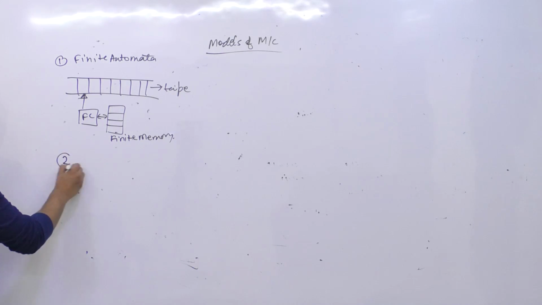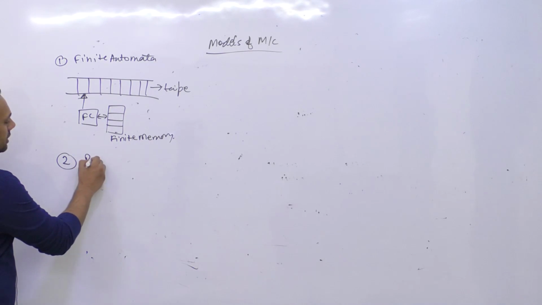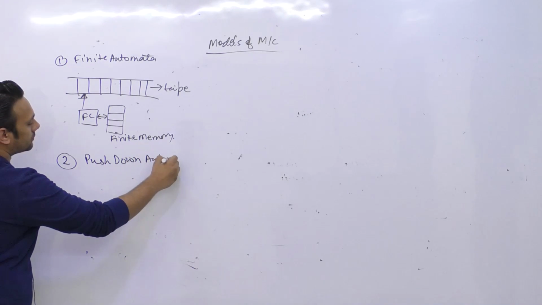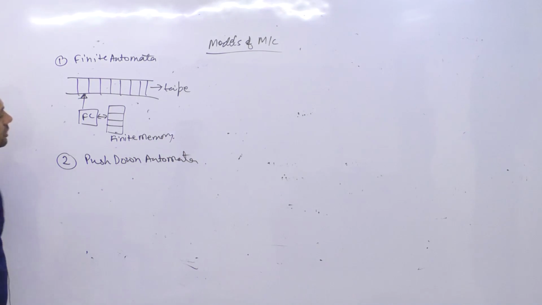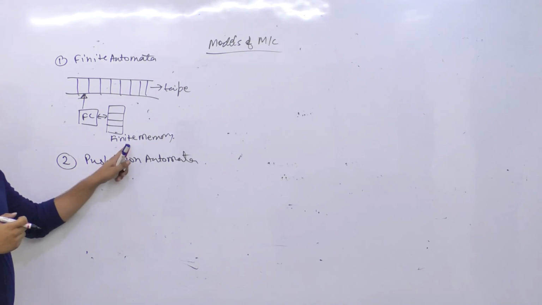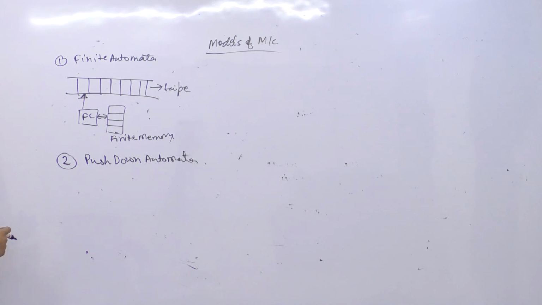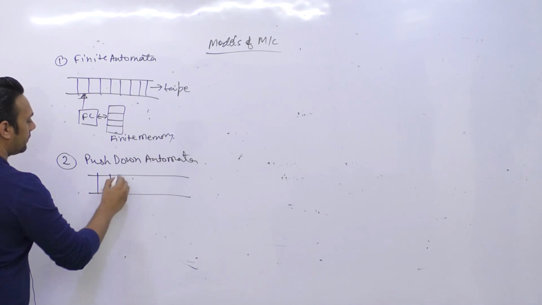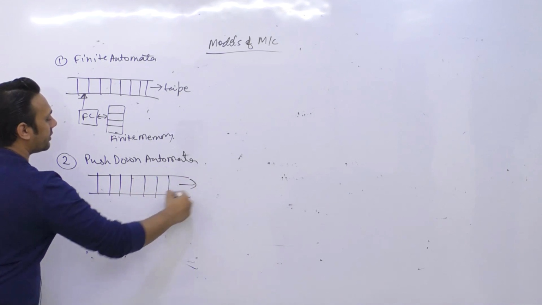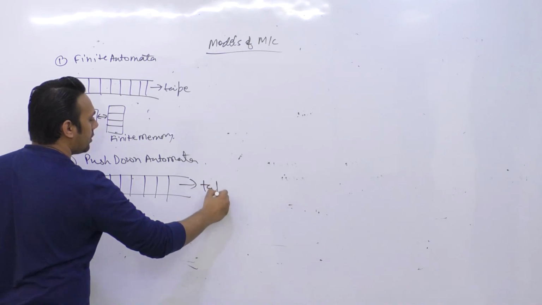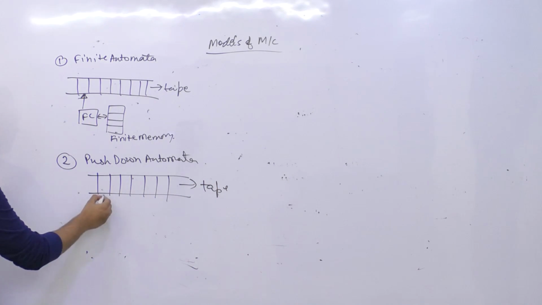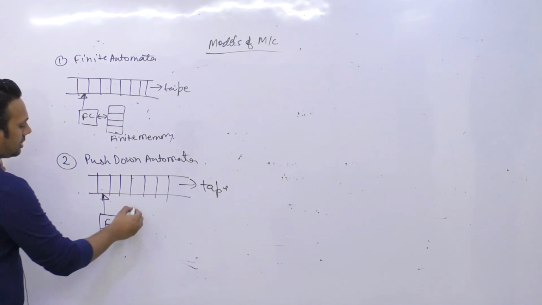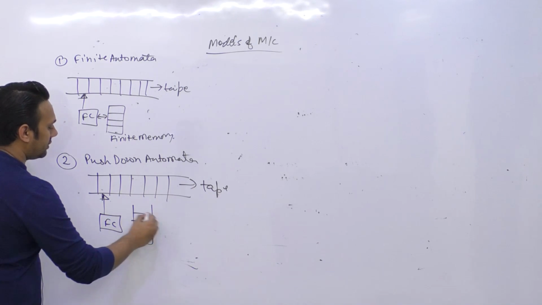Second, push down automata. So in a push down automata, we replace this finite memory with the help of a stack. So we have a tape like this, where you can load all the symbols, and this is your finite control, and with this finite control we have a stack.